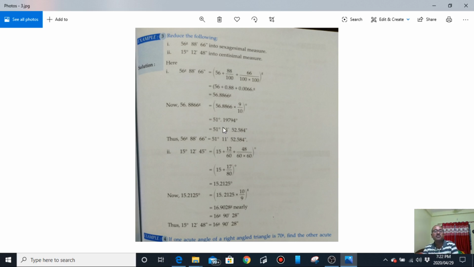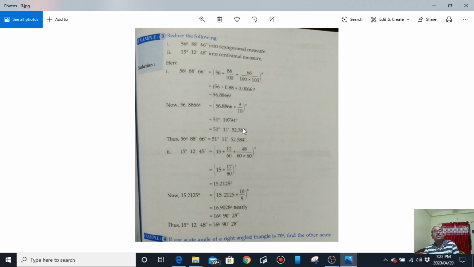You can try in your copy. 0.19794 multiplied by 60, you will get 11 as the whole number and some fraction. That is the fraction of minute. That fraction into 60 will make 52.584. This is degree, this is minute, this is second.